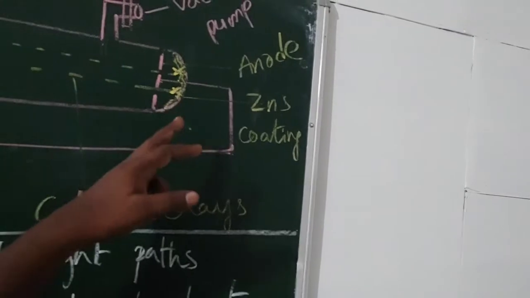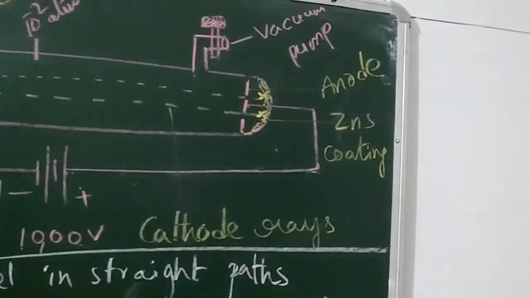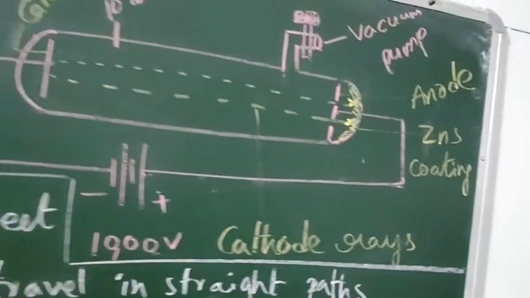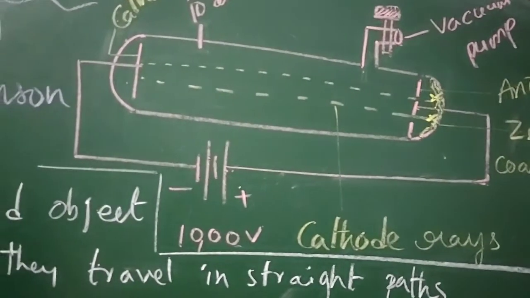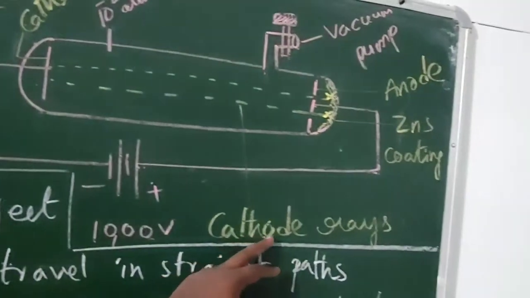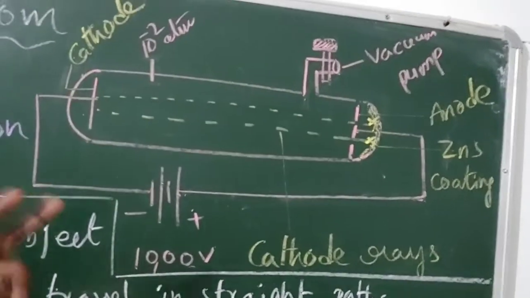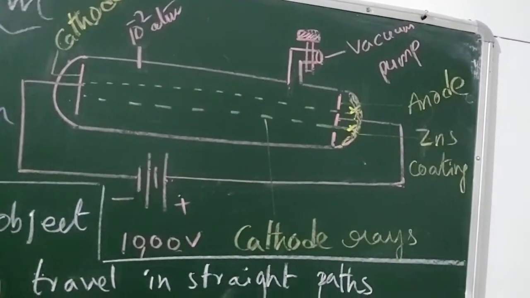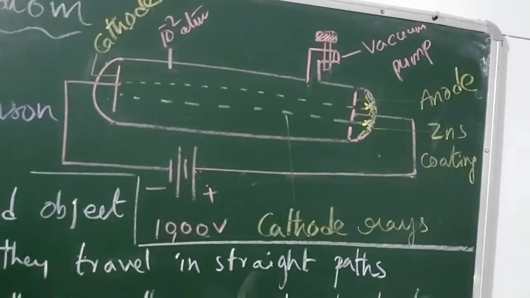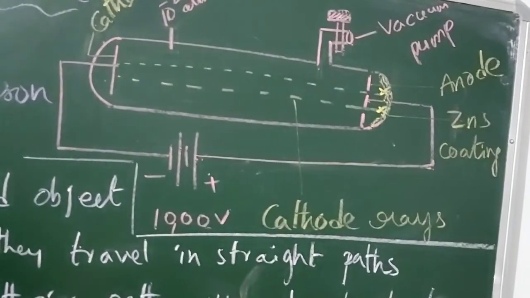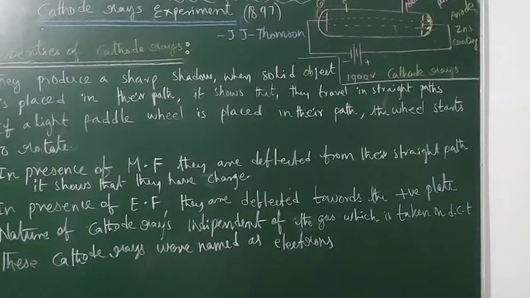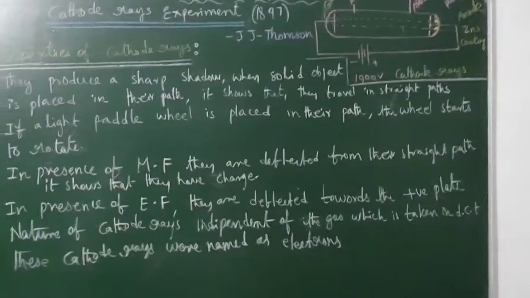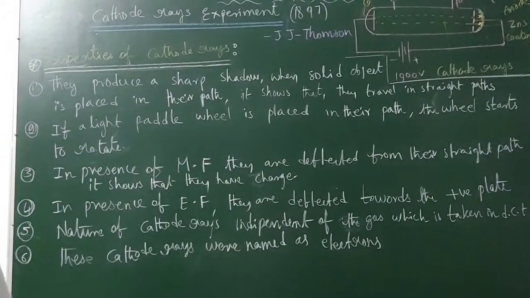So from this he concluded that some rays are originating from the cathode to the anode. These rays are known as cathode rays because they are originating from the cathode. So now guys, let us see the properties of these cathode rays.